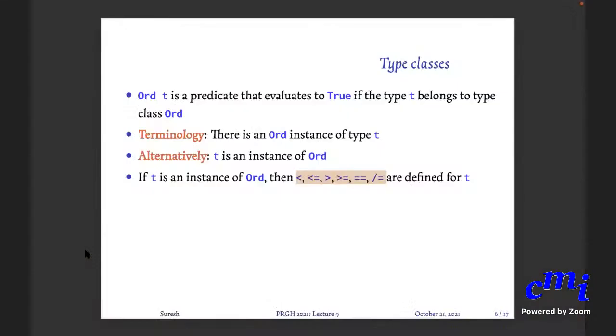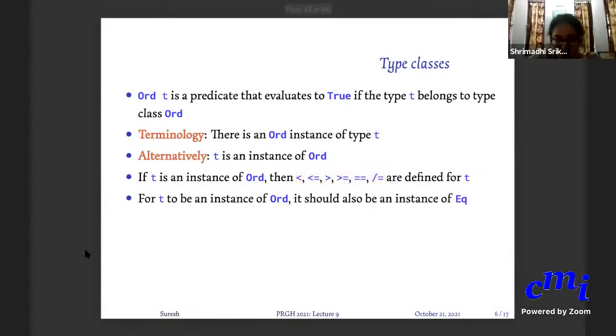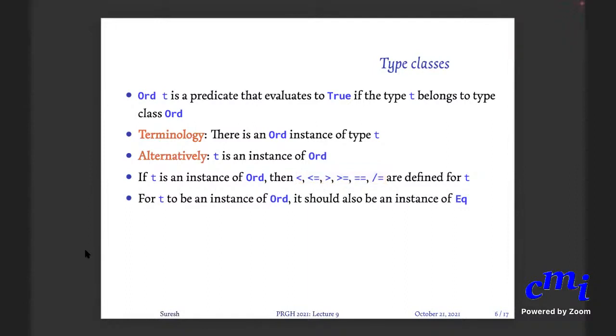Let's get back here to the slides. Ord is clear right now. Forget about all the others. Ord is this. And for T to be an instance, there are some requirements. If you just look at these two operators, equal to and not equal to, that is the functionality provided by any type that belongs to the class Eq.